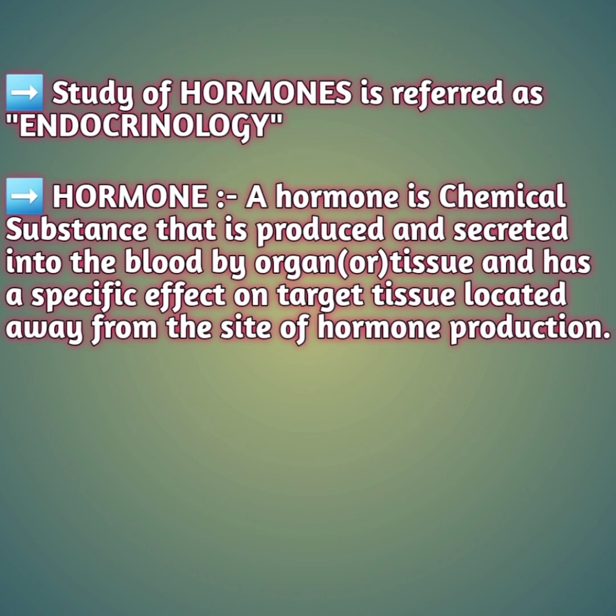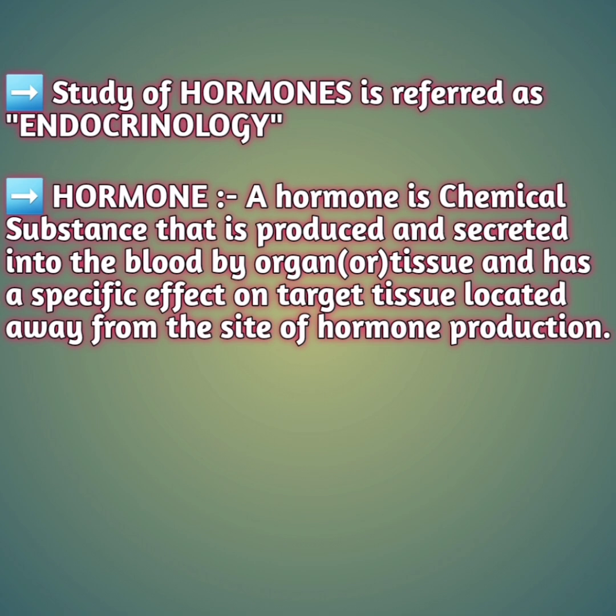A hormone is a chemical substance that is produced and secreted into the blood by an organ or tissue and has a specific effect on target tissue located away from the site of hormone production. So this is the definition of a hormone. It is a chemical substance which is produced and secreted into the blood by an organ or tissue, and it has specific target sites in our body.